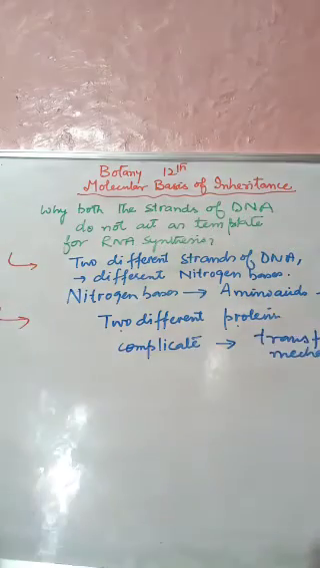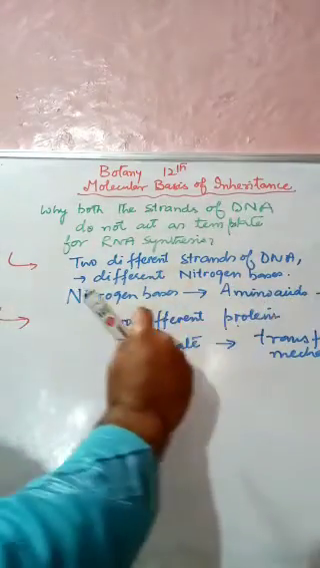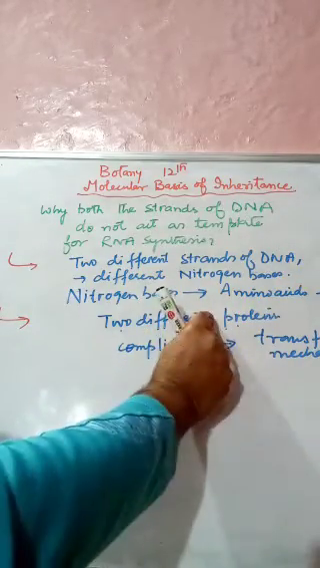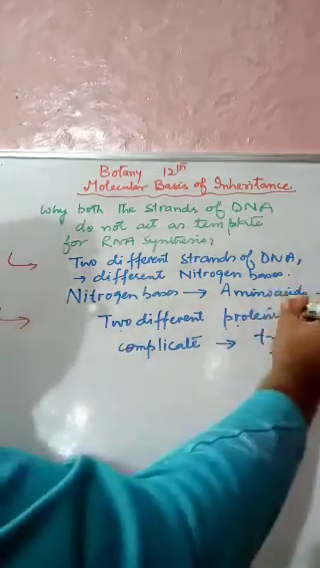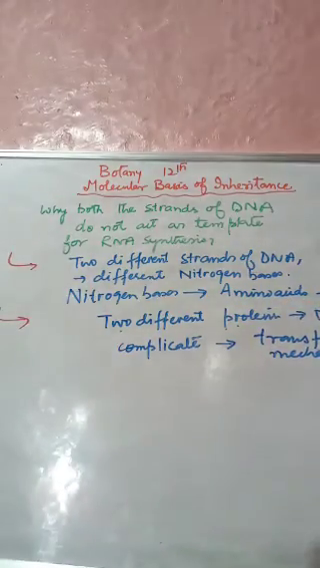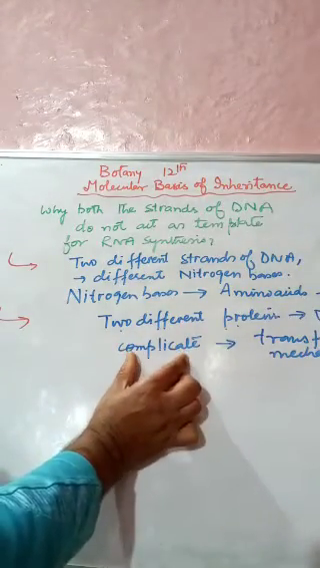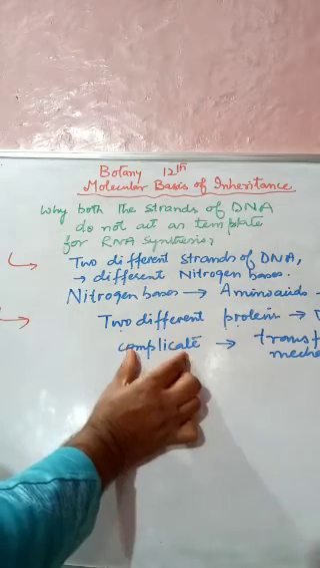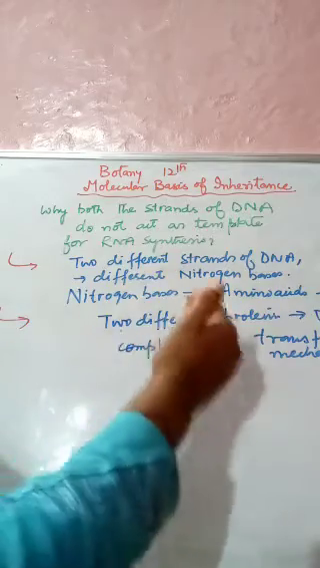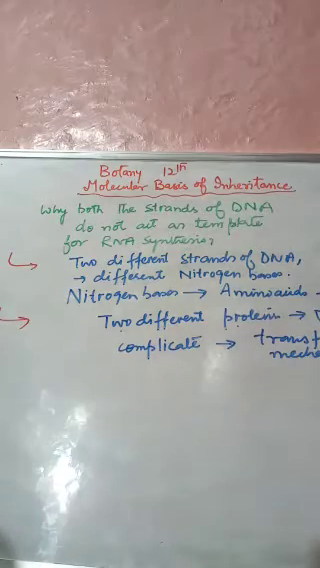Now, what is the second reason? We will find that two different proteins are formed from one DNA, and these different proteins will complicate the genetic information, and then that transfer mechanism will be somewhat different.